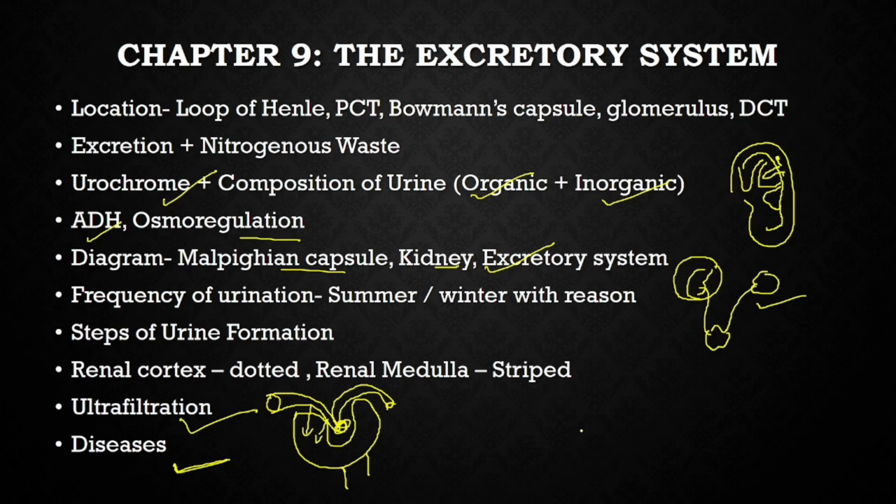Then you have glucosuria, that is, glucose is sent in the urine. So these are the elements of the kidney. At the same time, there are kidney stones because of calcium oxalate, and uric acid crystals deposited in the joints that lead to arthritis and gout. This can be asked in the exam.